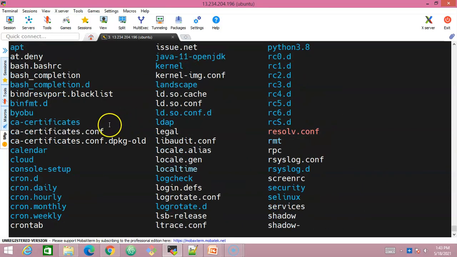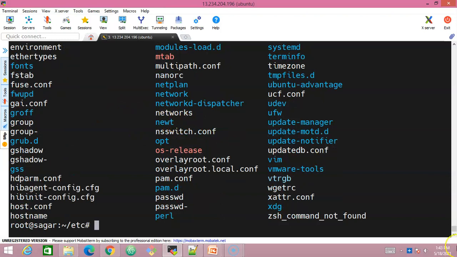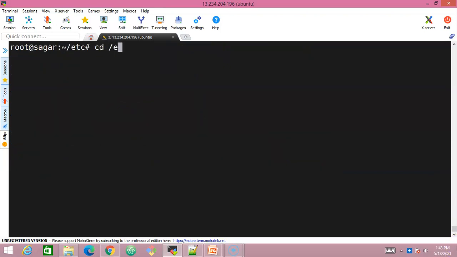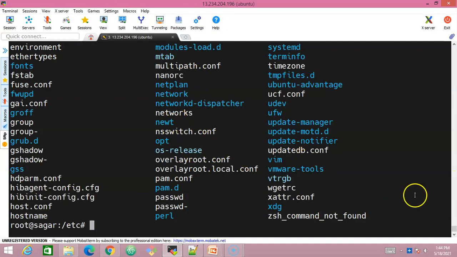Again, we have extracted them here, but we do have the original file, cd /etc. This is going to be the original file. You should be able to understand the difference between these two. The tilde symbol represents the user's home directory. Under the user's home directory, we have this etc directory which is extracted, and this is directly the actual etc directory, which starts from the root and the etc. And look at ls. So we have the files available over here.